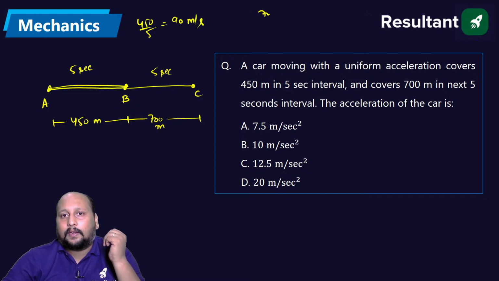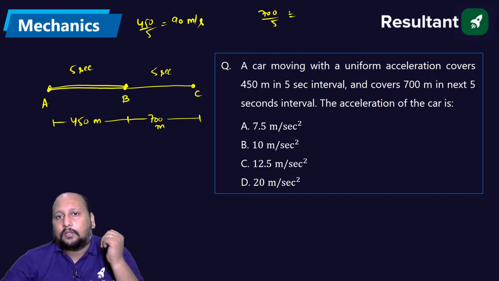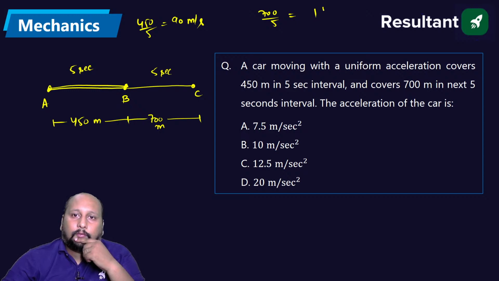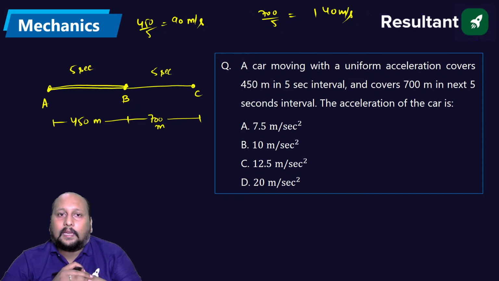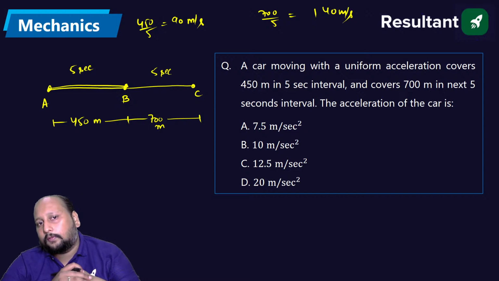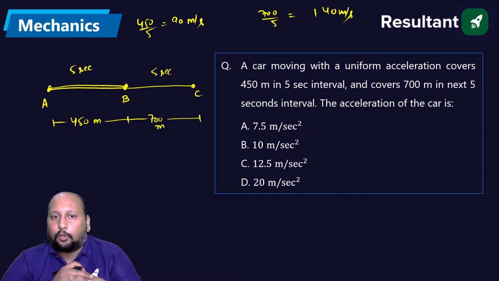And the second case will be 700 by 5, that is 140 meter per second. So now we can calculate the difference of this will be around 50, v is equal to u plus at. Okay, quickly try this.